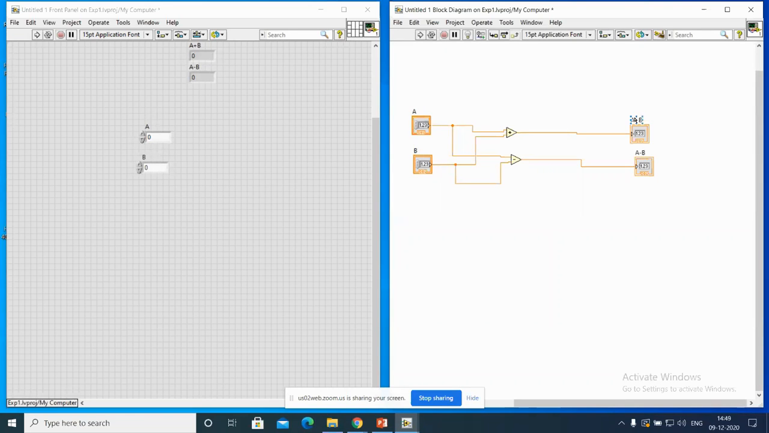See whether the implemented program is correct or not, who will decide? The run button. The run button is now at normal position, so that I can run it. If I run it, these are the corresponding results. First one is A plus B, second one is A minus B.